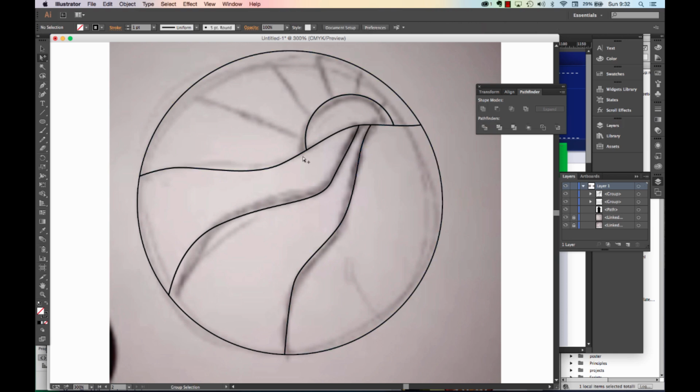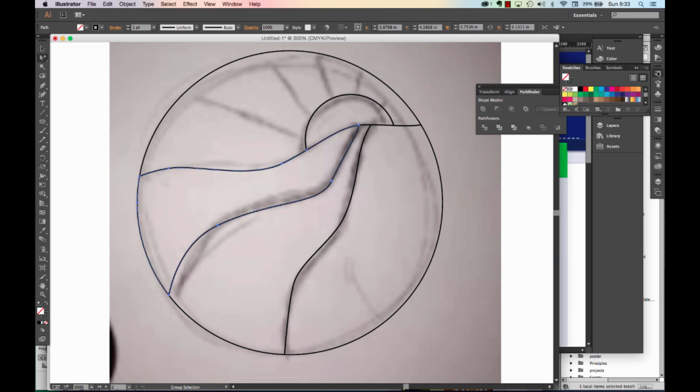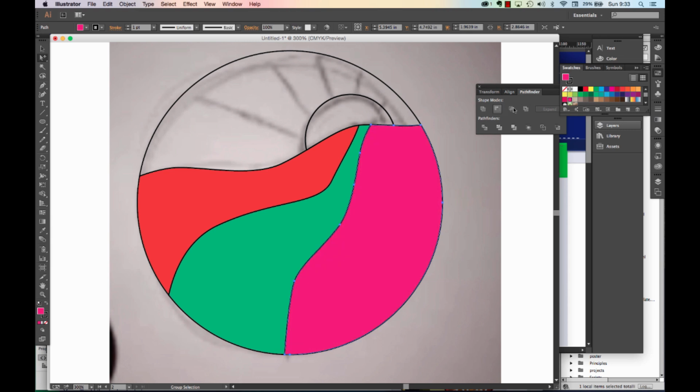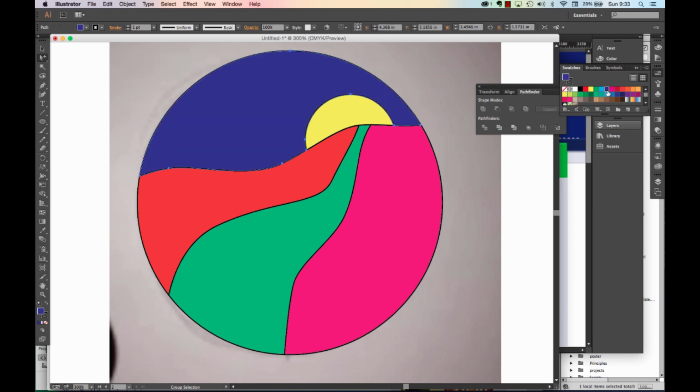And now I have a perfect sun in different fields that I can then go and color, as you can see here, with the perfect sun, with my rays. And lastly, I probably would remove my stroke.